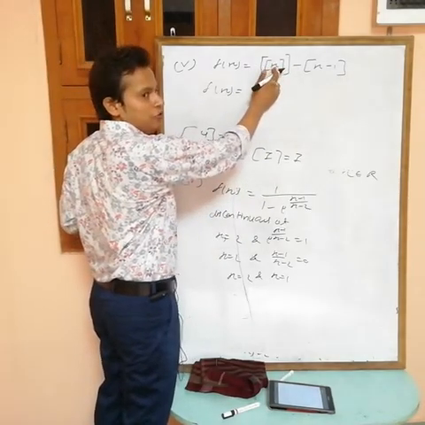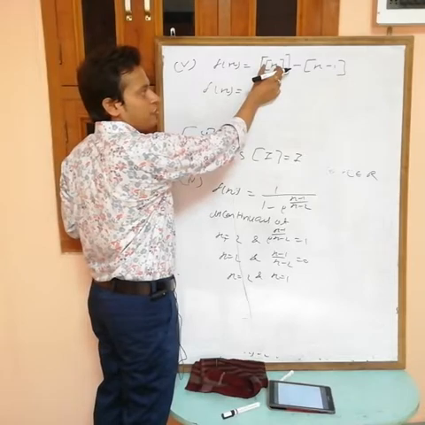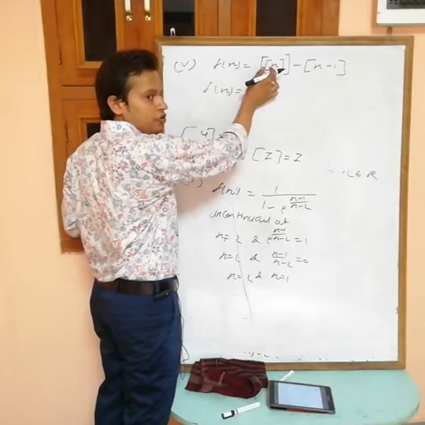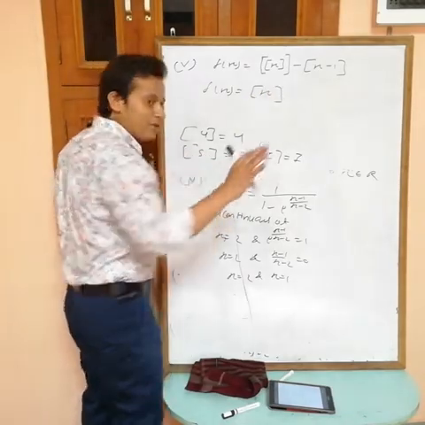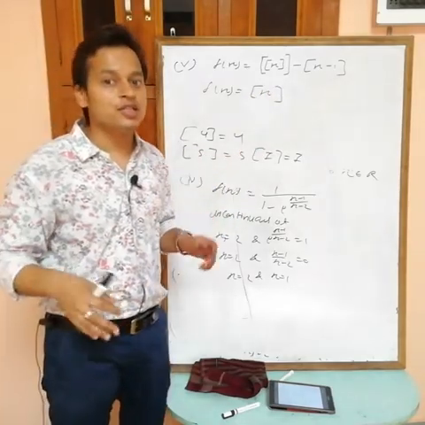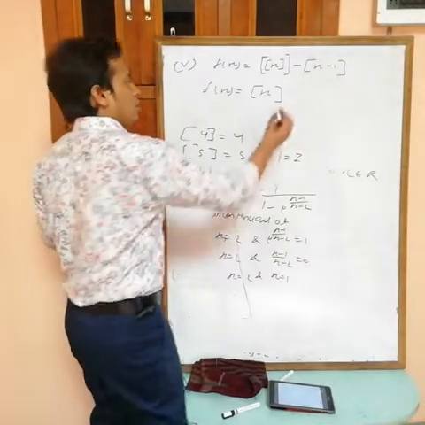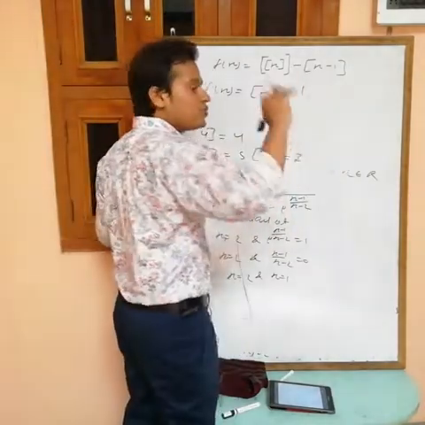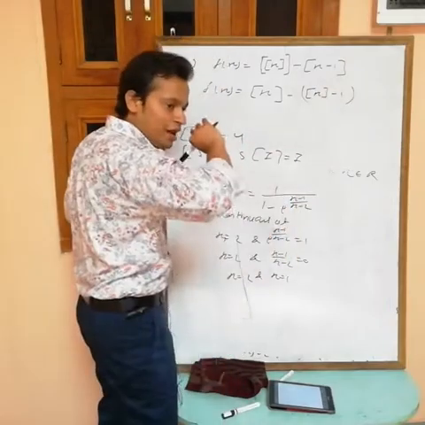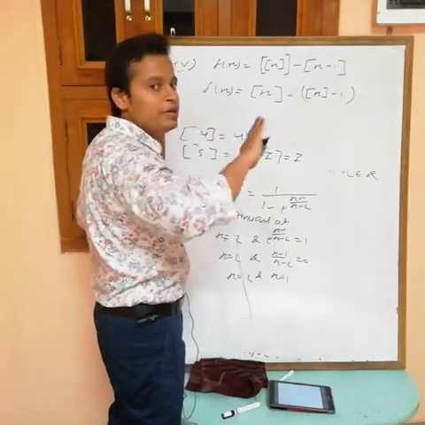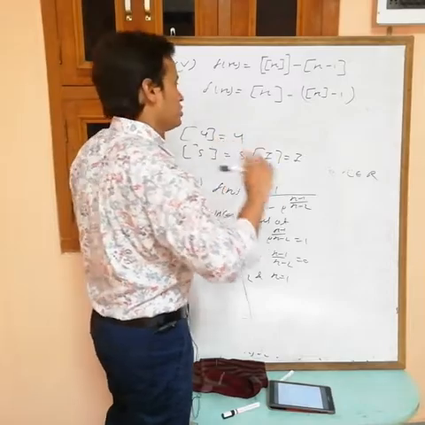Suppose you put 4.5, then greatest integer of 4.5 is 4. Now greatest integer of 4 is 4, it means exactly this one. Remember, greatest integer of x is greatest integer x, and greatest integer of x minus 1 can be written as greatest integer of x minus 1. You can separate the integral value from the greatest integer.